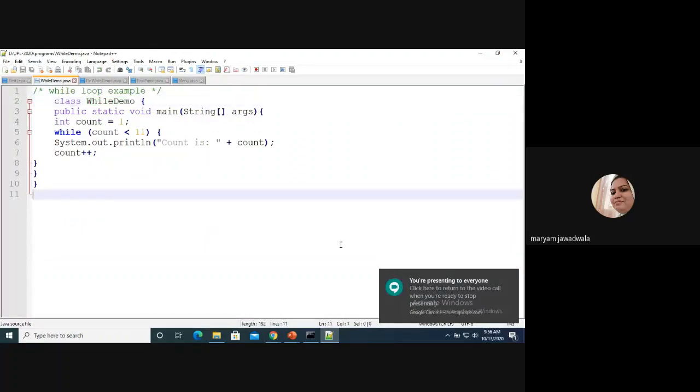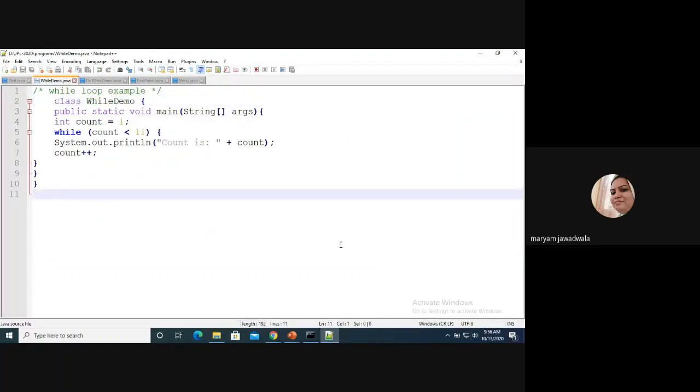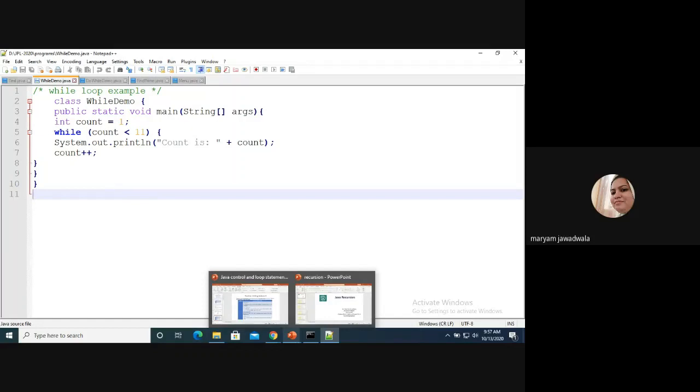In this program, I wrote a simple program for you, how to write a while loop in Java, right? So the name of the class is while demo. Okay, and obviously one class is there, then you need to write the void main function inside this. I initialize one variable, int count equals 1, and then at line number 5 the while loop starts. In the bracket you need to write the condition. My condition is count is less than 11. Then System.out.println will print the value of count. So what will be the output of this program? Students, tell me fast. Very simple program.